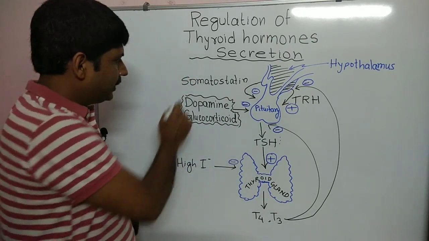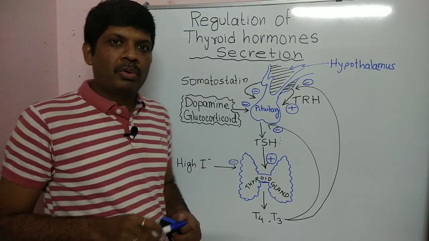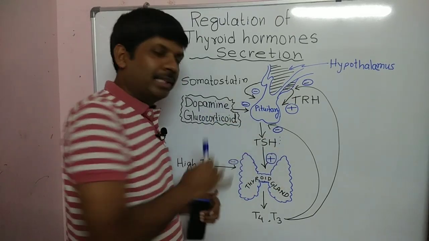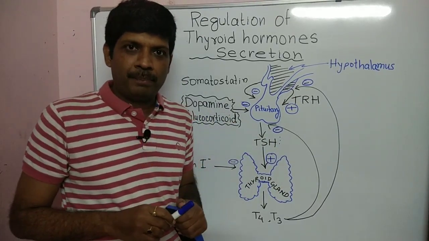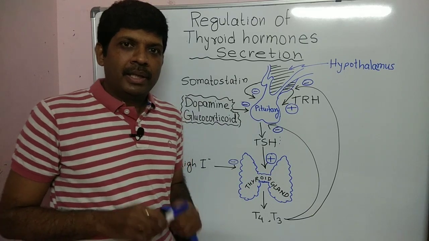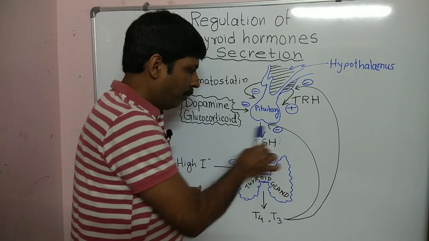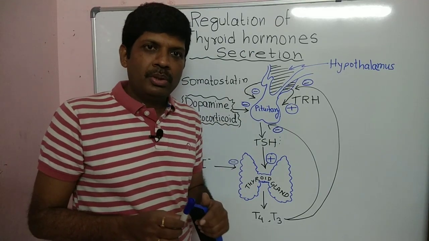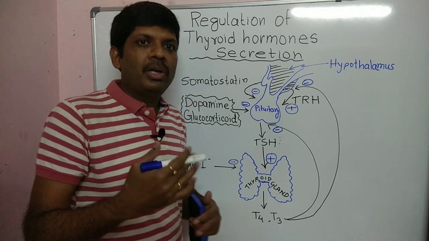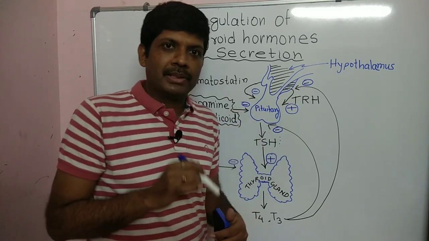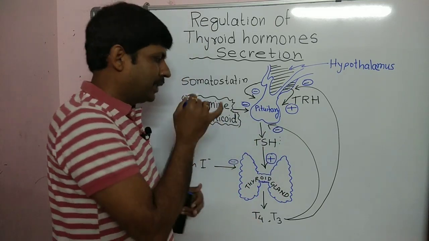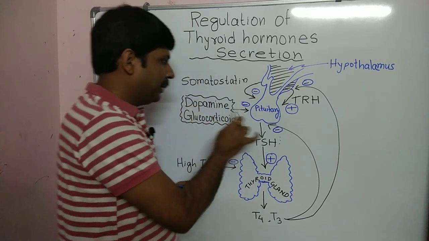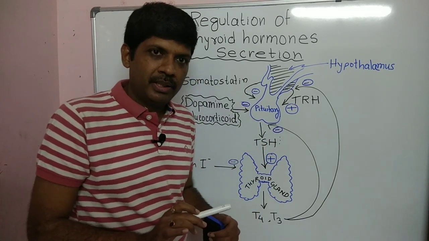The next factor is dopamine and glucocorticoid. Now there is a relation between the release of TSH and the release of cortisol in the body. These are inversely related. That means whenever there is more TSH, there will be less cortisol. Or better to say, whenever the cortisol level is more, the TSH will be less. And whenever the cortisol level is less, the TSH will be more. Also, dopamine causes inhibition of release of TSH from the pituitary.